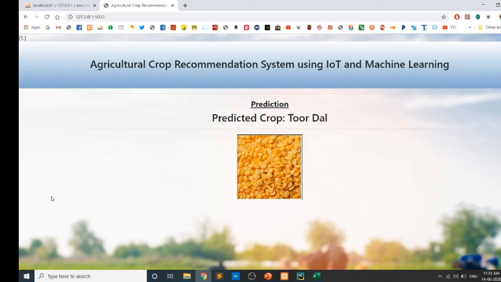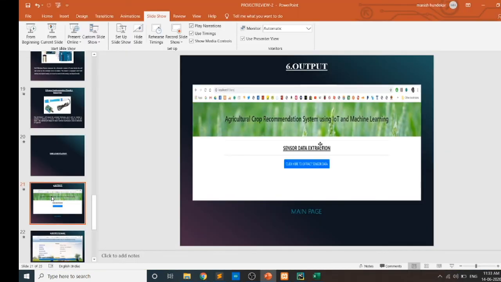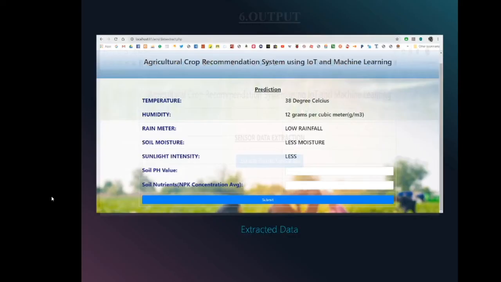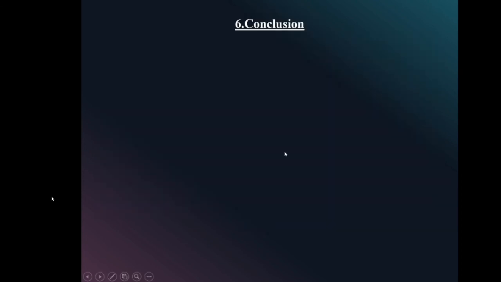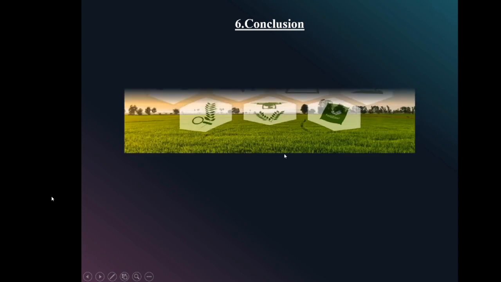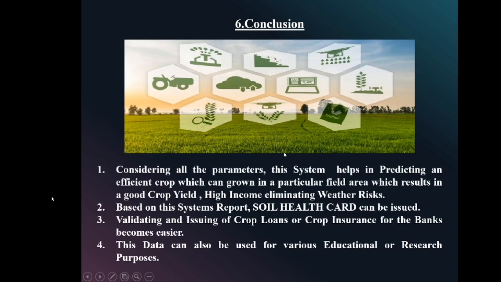And we can continue our presentation from here. This is our output screen, which we just now looked into. We need to give the input here, after which we will get the output. That's all from our implementation. Now let us have a look at our conclusion part.